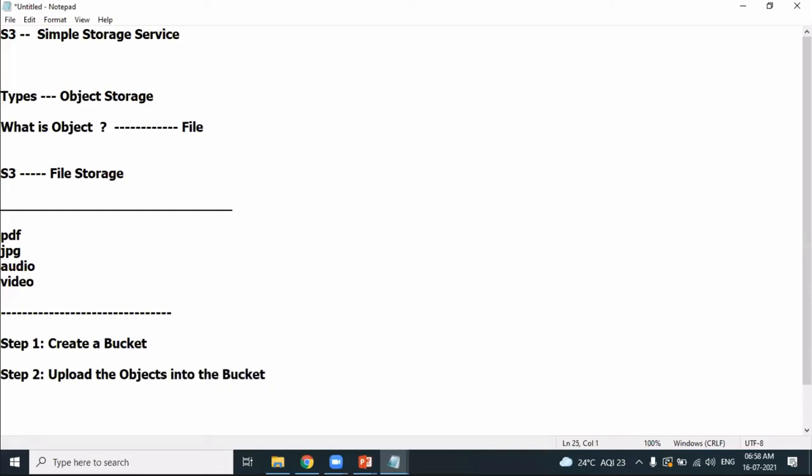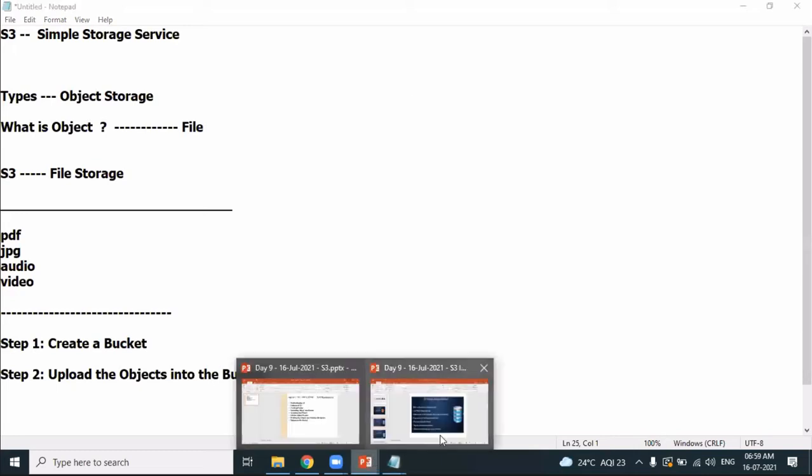It's a two-step process. You cannot directly upload. You cannot directly dump your data into the S3 service. First step, you have to create a bucket, and then you can only upload the objects into the bucket. So keep that in mind. Bucket is mandatory whenever you want to use a service called S3.